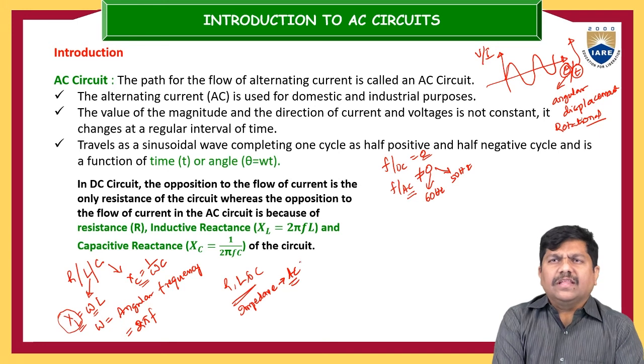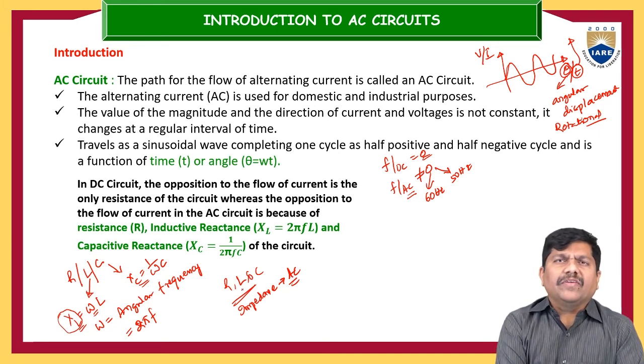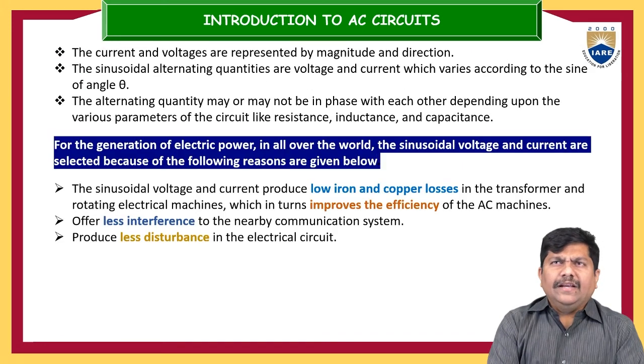The reason is very simple: the angular frequency is a function of frequency. The current and voltages are represented by magnitude and direction, in which direction they are moving, and how frequently they are changing direction.